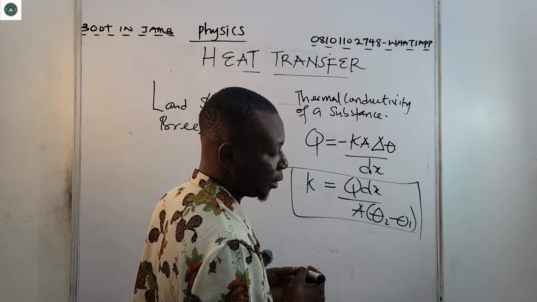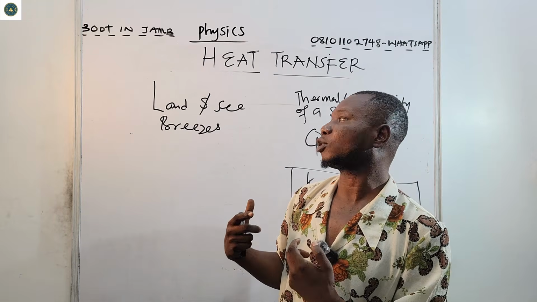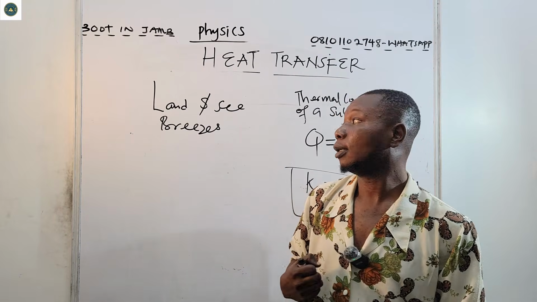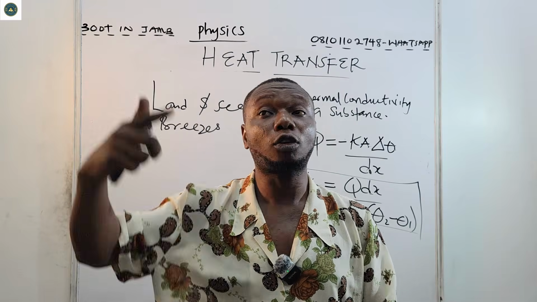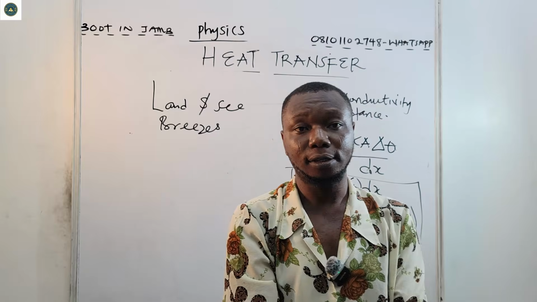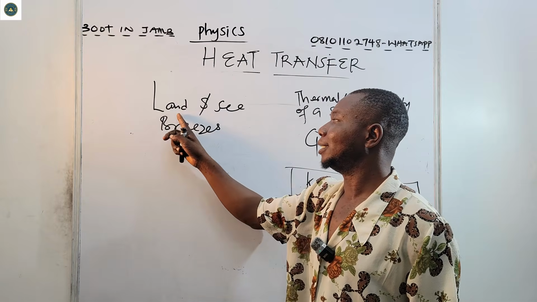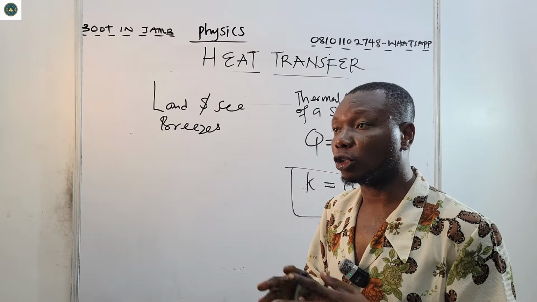All right, the land and sea breezes. Now, in terms of conduction, the land absorbs heat. As a result of radiation to the ground surface, the land absorbs heat. So during the day, you talk about the land breezes.